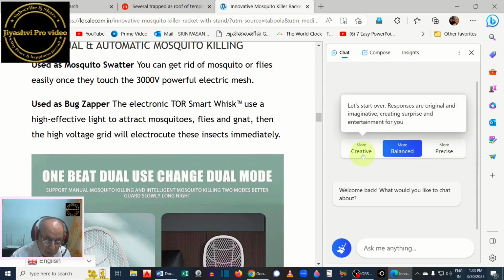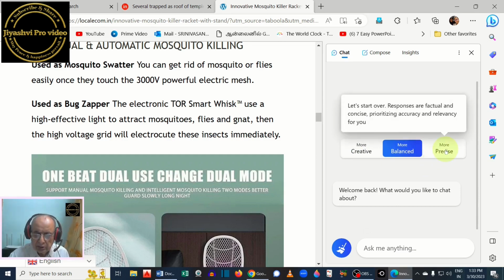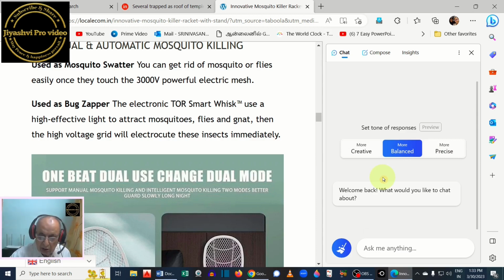When you move your cursor over that, it explains what creative will do, or what balanced means, or what is meant by precise. At the bottom it says, ask me anything. Let us ask some questions.